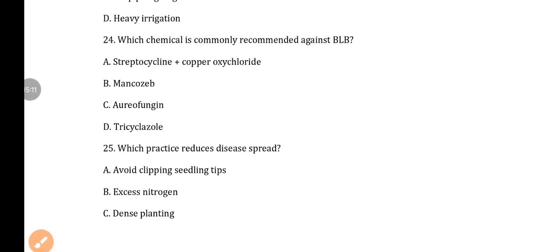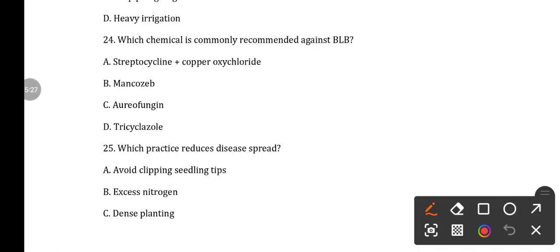Next, which chemical is commonly recommended against BLB? Option A, streptocycline plus copper oxychloride. Option B, mancozeb. Option C, aureofungin. And option D, tricyclazole. Here the answer is streptocycline plus copper oxychloride. This is the best combination for the management of BLB.